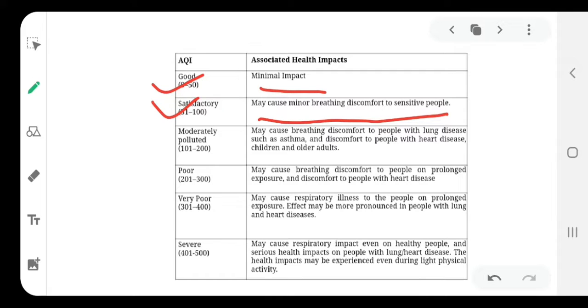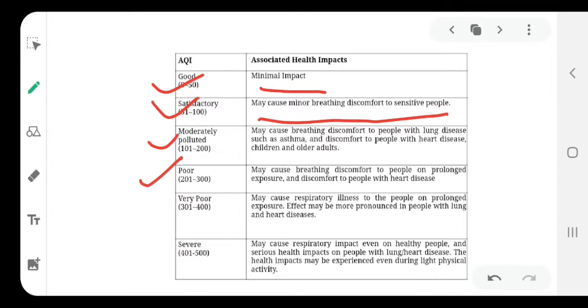The third one is moderately polluted, and as you can see on the screen, the number of this air quality index is between 101 to 200. It will affect only people who have some kind of medical history, like a lung problem or a heart problem. Other people who have a very strong immune system will not be affected by this.